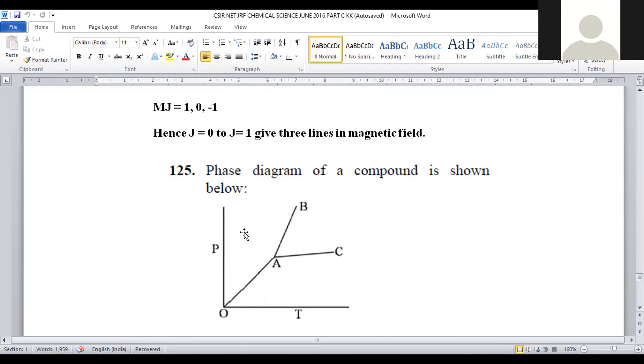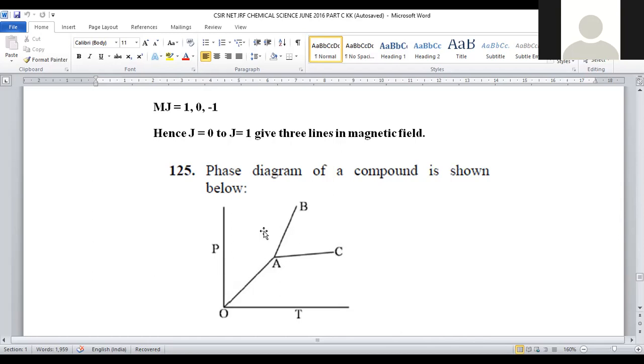In between we have areas, each area consisting of only 1 phase, either solid, liquid or gaseous. If we consider OAB, this is one area, then BAC is another area, OAC is another area. So here 3 curves and 3 areas are present in this phase diagram.